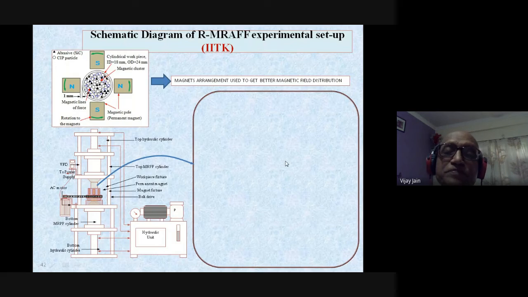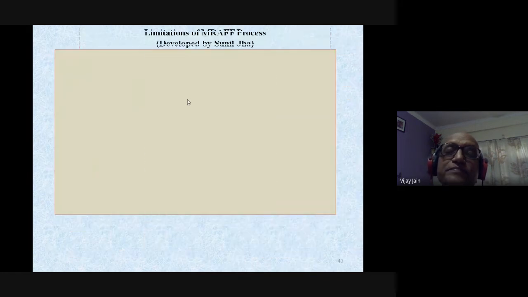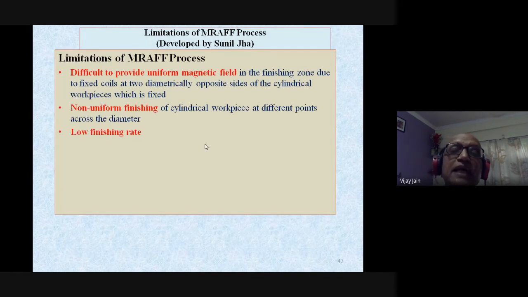Now this particular part has these different parts. Here are the magnets. This is the workpiece inside this one, and other gears etc. are there, and you are rotating the magnet. Limitations of the MRAF process: it is difficult to provide a uniform magnetic field in the finishing zone due to fixed coils at two diametrically opposite sides.